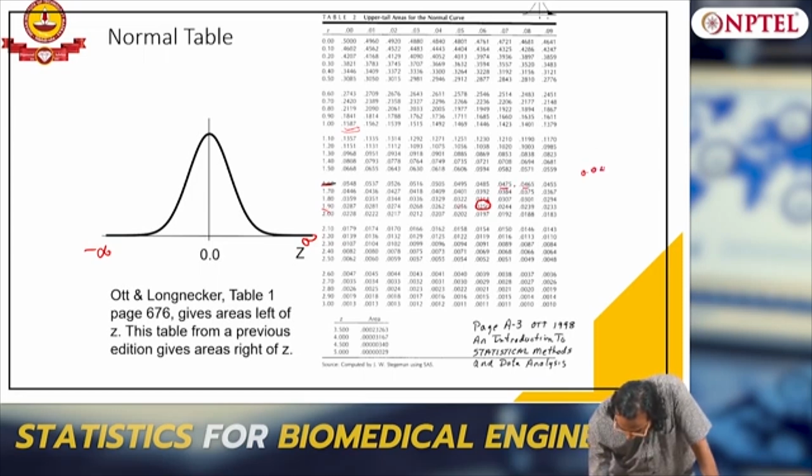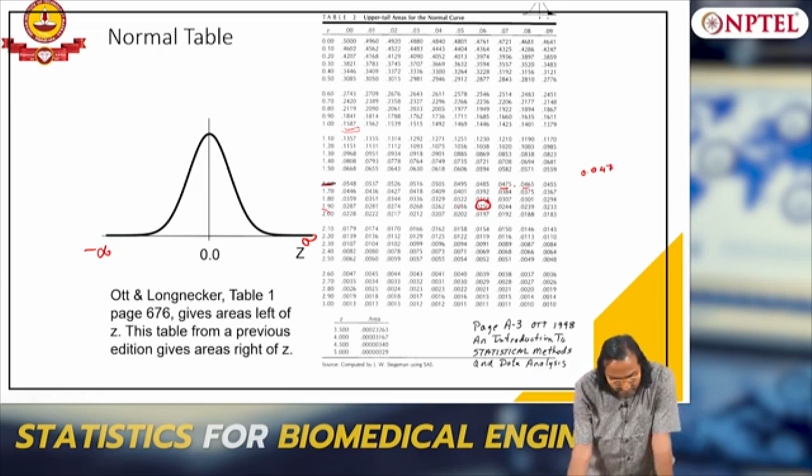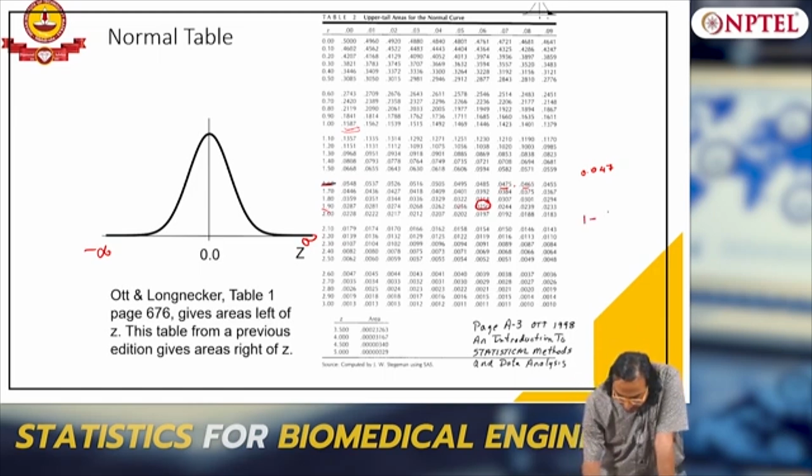So 0.047. What is the confidence with which I can reject? What is the confidence with which you can reject the null hypothesis? So 1 minus alpha, right?